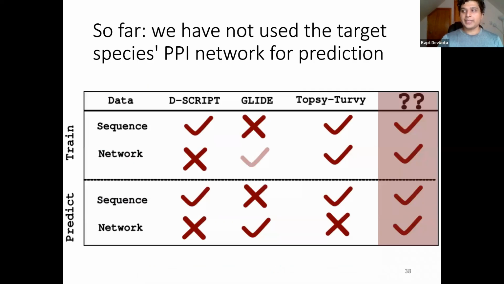Now, as a brief recap, we discussed Topsy-Turvy, which takes both sequence and network during the training phase, but only uses sequence during the prediction phase. What if we are dealing with organisms like fly, which already has a sufficiently large PPI network, experimental PPI connections, and we are trying to include them in our prediction phase as well?